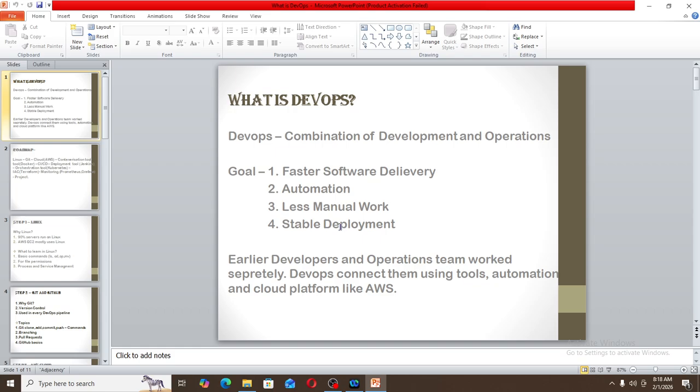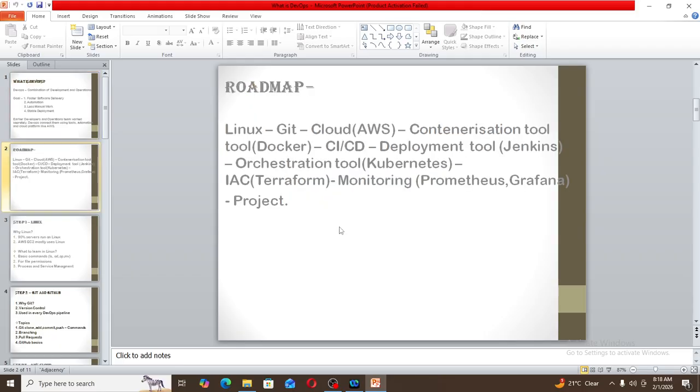It is used for faster software delivery, for automation, for less manual work, and for stable deployment. Obviously, if you are using automation, then there should be less manual work. Earlier, developers and operations teams used to work separately, but DevOps connects them using tools, automation, and cloud platforms like AWS. Then what is the roadmap for DevOps?